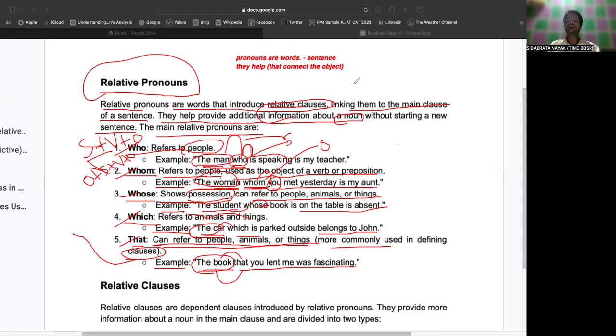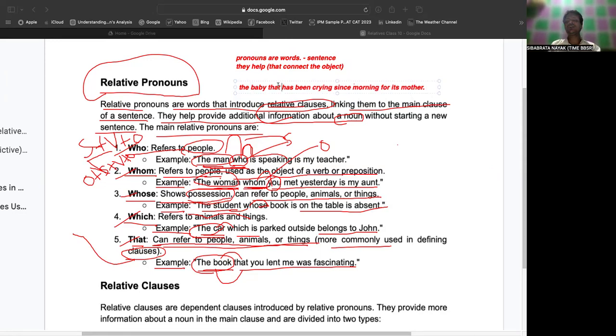Let's say, the baby that has been crying since morning for its mother, right? In that case, this sentence, that is referring to whom? That is referring to a person, the baby.